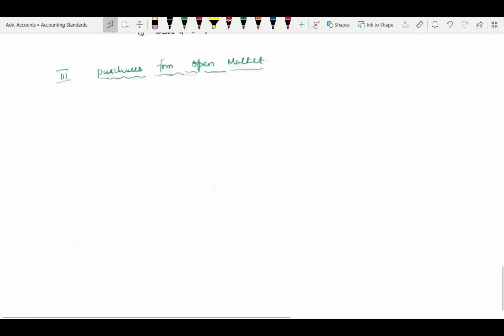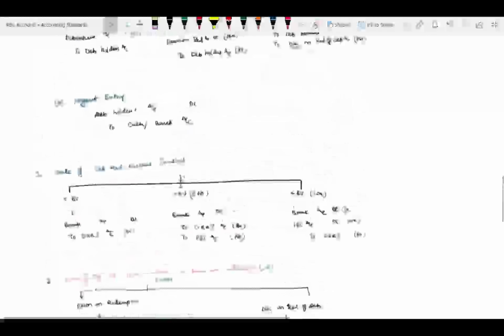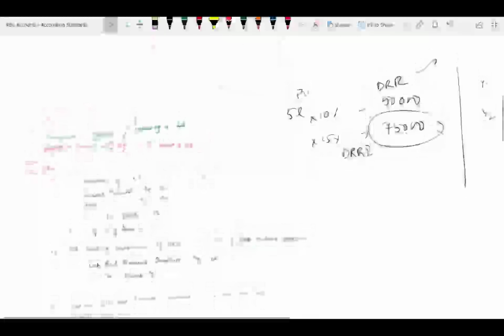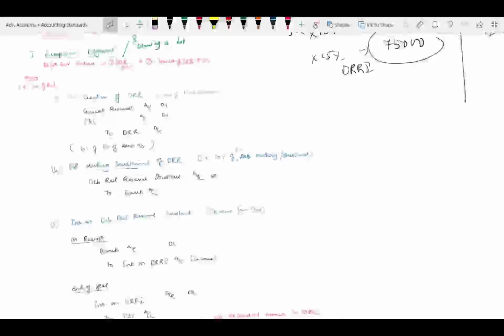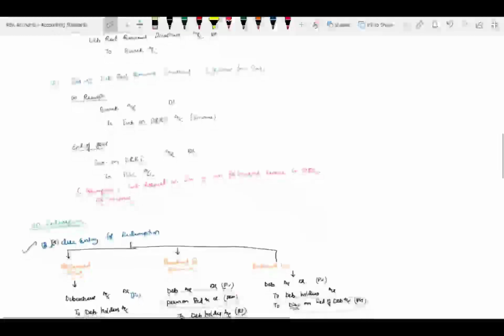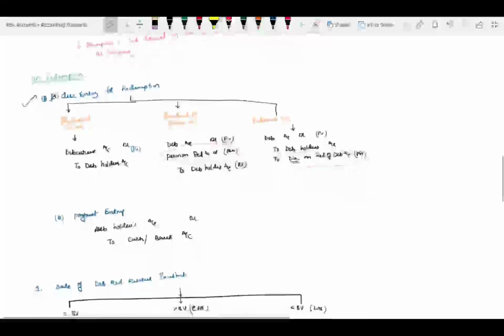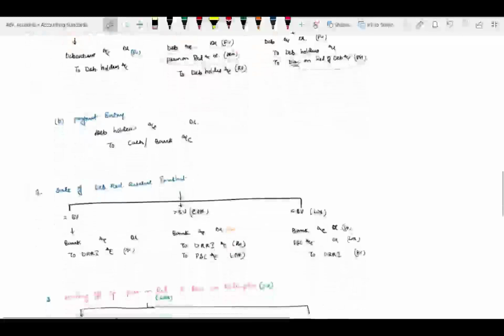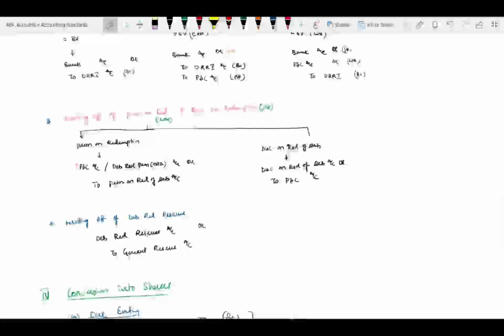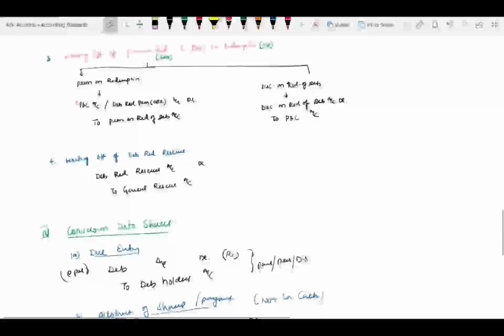Before redemption, all the first entries are these three entries. You have to ensure whether DRR of 10% has been maintained, or investment of 15% is there or not, before the year in which they start to redeem. Thereafter, on redemption, first sell the investments, then go for the due entry, then the payment entry, then profit or loss on redemption, whatever is there. Thereafter, writing off of DRR. This is what you have to do.